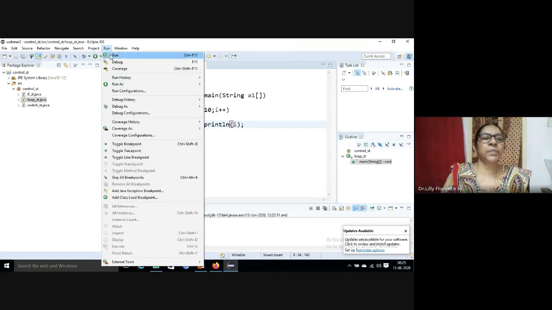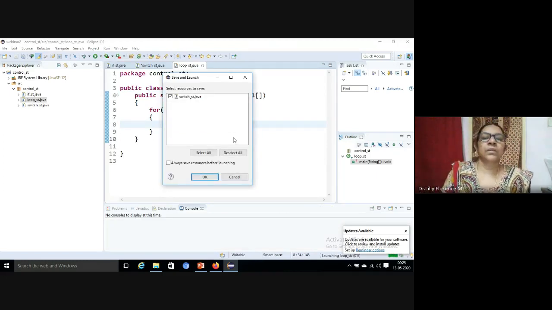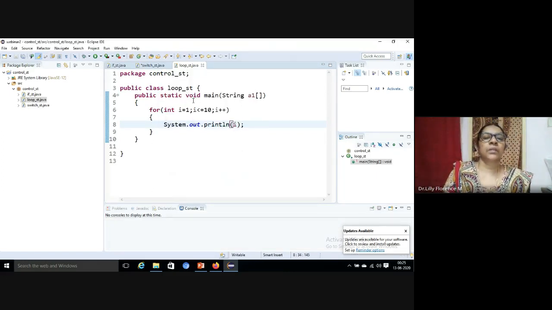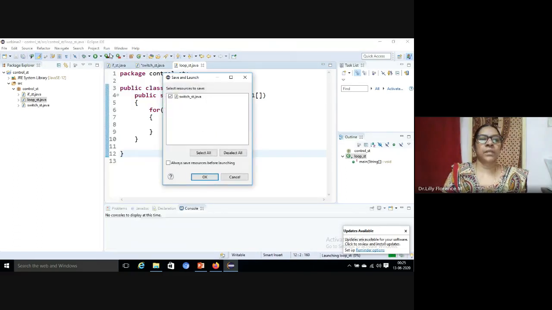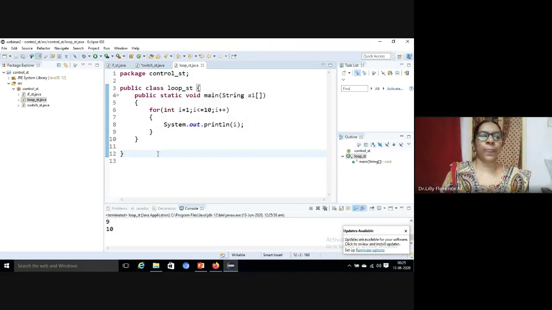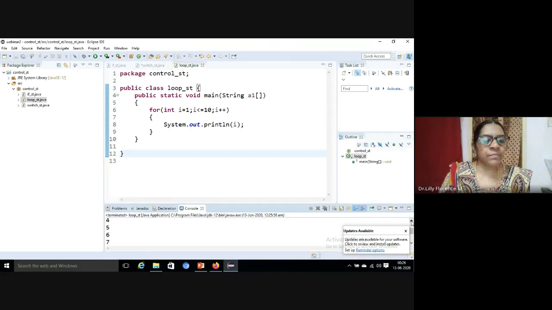So let us run the program. Control statement, loop statement, public static void main, String args. So run the program, detach all, remove all this. It will print the numbers from 1 to 10. It has been printed here.